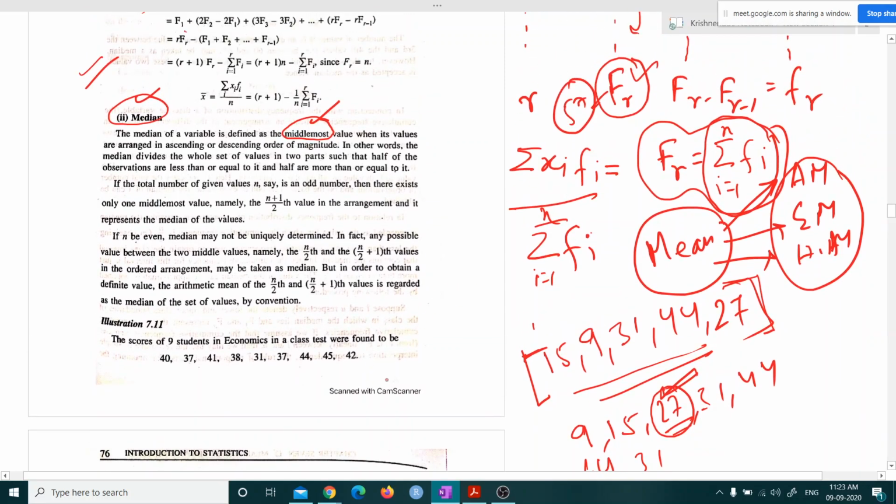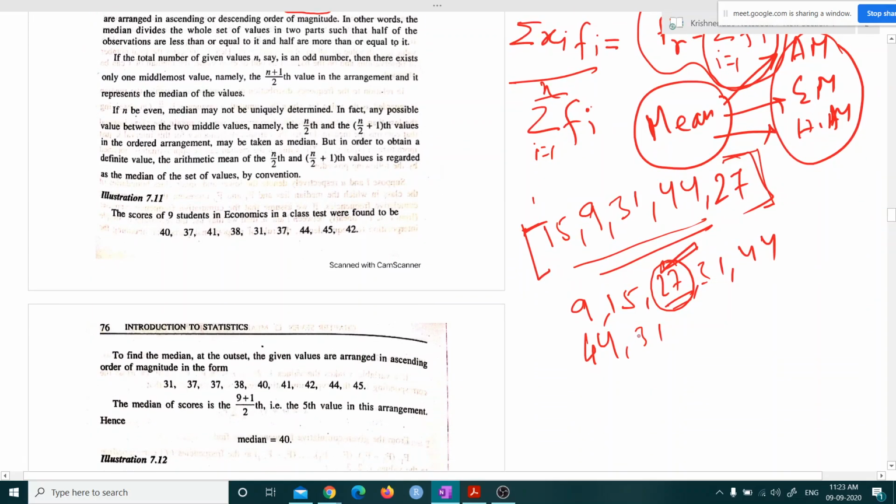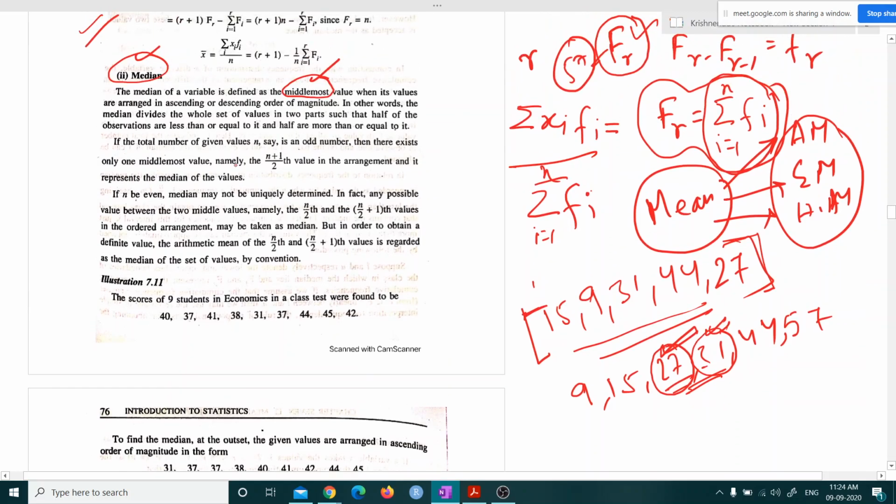Now the problem: if for these values we have one extra value like, say, 57, then 27 and 31, these two are in the middle. So which one we should take?